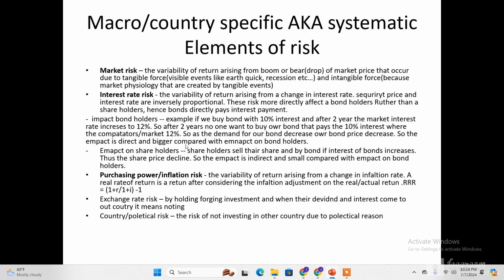Let's look at the impact on the shareholders. Shareholders sell their shares and buy bonds instead if the interest rate of the bond is increased. This results in the share price declining. However, the impact here is indirect and small compared with the impact on the bondholder, which is a direct impact. So if the investor who holds a share heard that the market interest rate has increased, which most